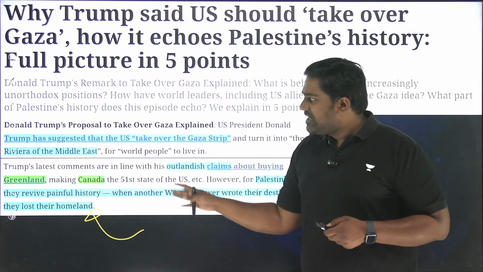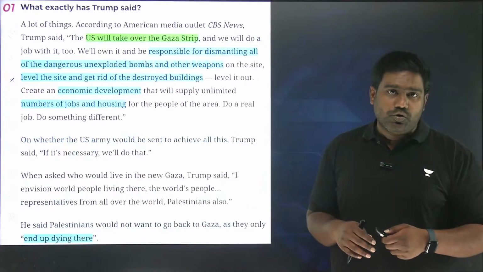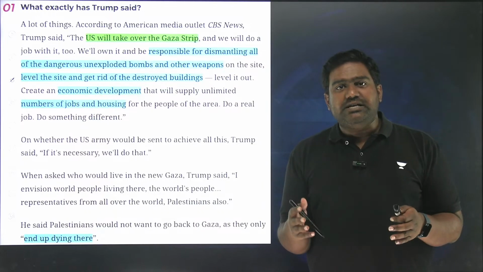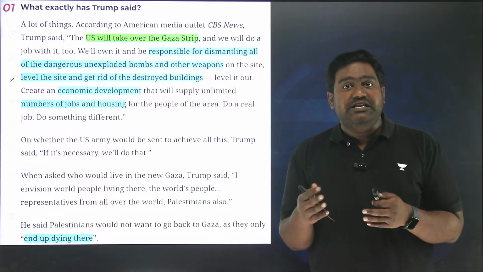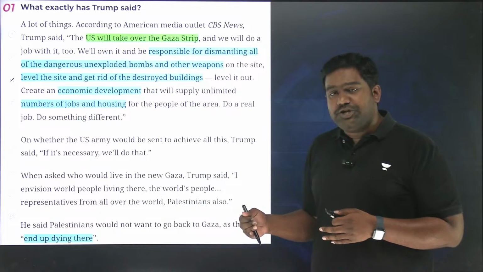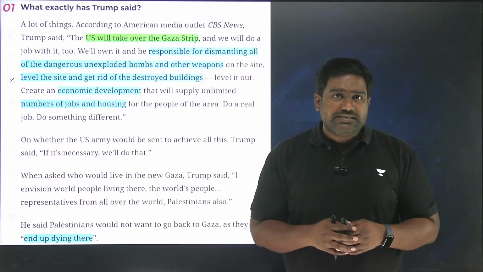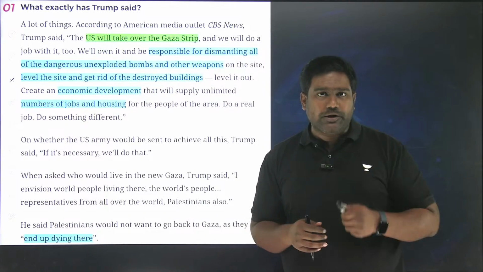Now let's understand what exactly Donald Trump has proposed and how this affects the Gaza Strip and Palestinian rights. How does it affect West Asia, and what would be India's stand on this particular issue? Let's take a quick look.